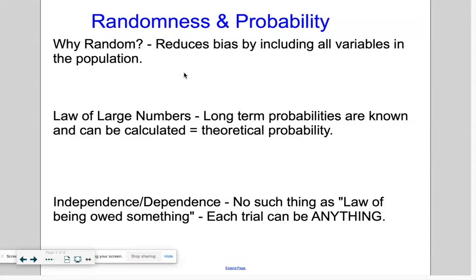Let's say I want to ask the ASIJ parents, should we still continue to have masks at school or not? Well, there's all kinds of parents. There's different religions, different sexes, different ages, different people work or they don't work. People have different incomes. And so your first natural reaction might be to say, well, we need one of everything, right? I want to make sure I get a male and a female and a Muslim and a Christian and an Asian and a black and a white. I want to make sure I get all these different kinds of people in my survey. Well, it's impossible to guarantee that, right?